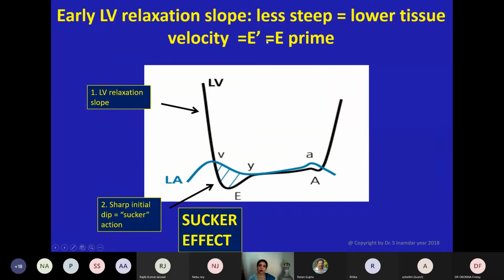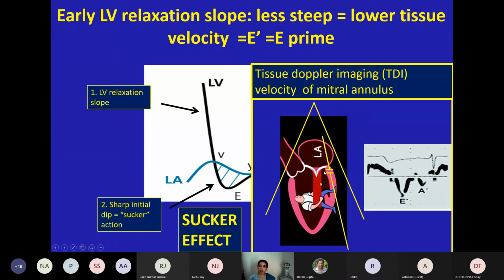So coming to this early LV relaxation slope, whenever it is less steep, that means lower tissue velocity. The tissue movement is less because of many reasons, like heart is hypertrophied, compliance is reduced, it is fibrous, and so many other things. And this is measured at the tip of this annulus of the mitral valve, at the lateral point and at the septal point. And these are the waves, this is transthoracic E prime and A prime. Okay. So this E prime is very important, which I will come to in a short way.